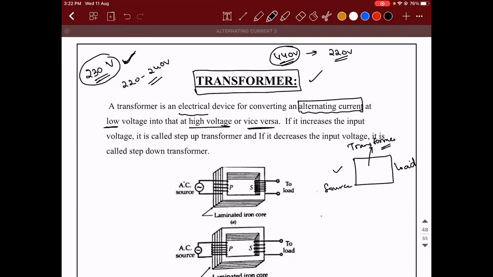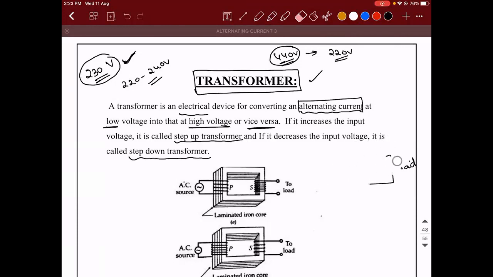Based on whether it is increasing the voltage or decreasing the voltage, it is classified into two types. If it increases the input voltage, it is called a step-up transformer, and if it decreases the input voltage, it is called a step-down transformer.